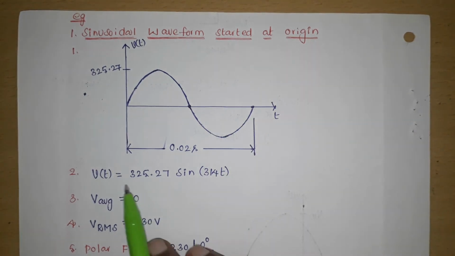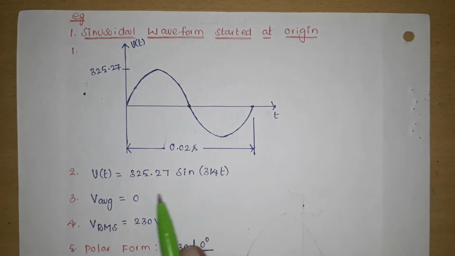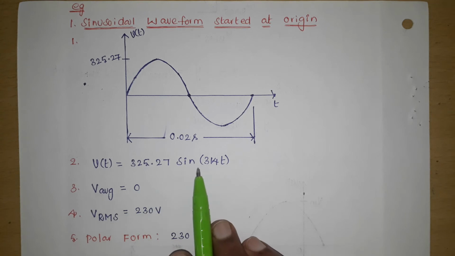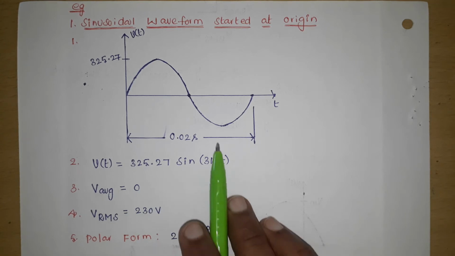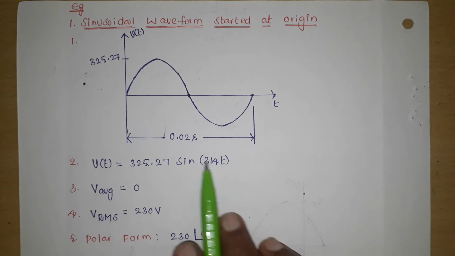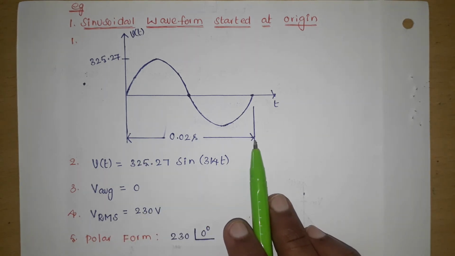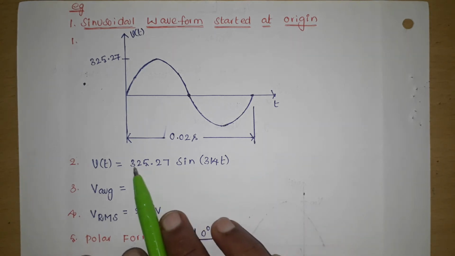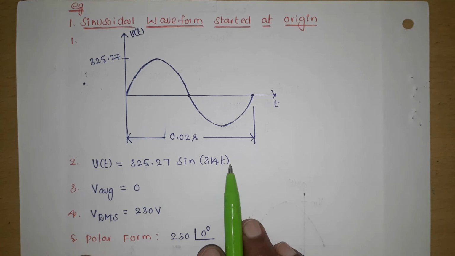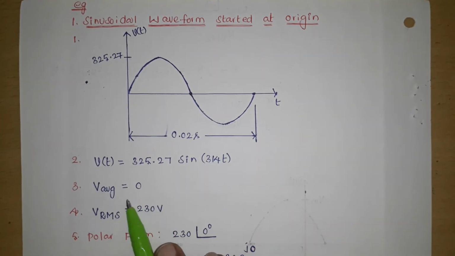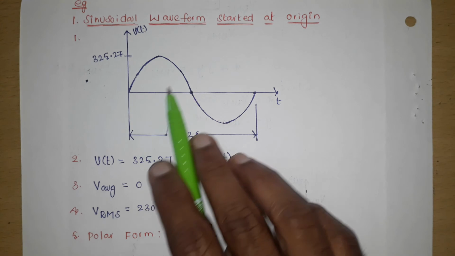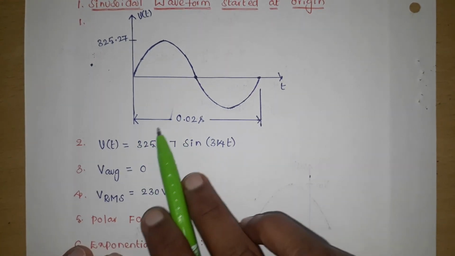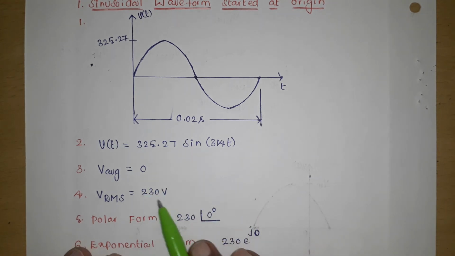So this is the example. What is the mathematical equation for this waveform? V of t equals 325.27 sin 314t, because frequency is 50 Hz since the time period is 0.02 seconds, 20 milliseconds, so omega is 314. This is the mathematical equation. What is the average value? Average value is 0, positive area equals negative area. What is the RMS value? Vm by root 2. 325.27 by root 2 is 230 volts.